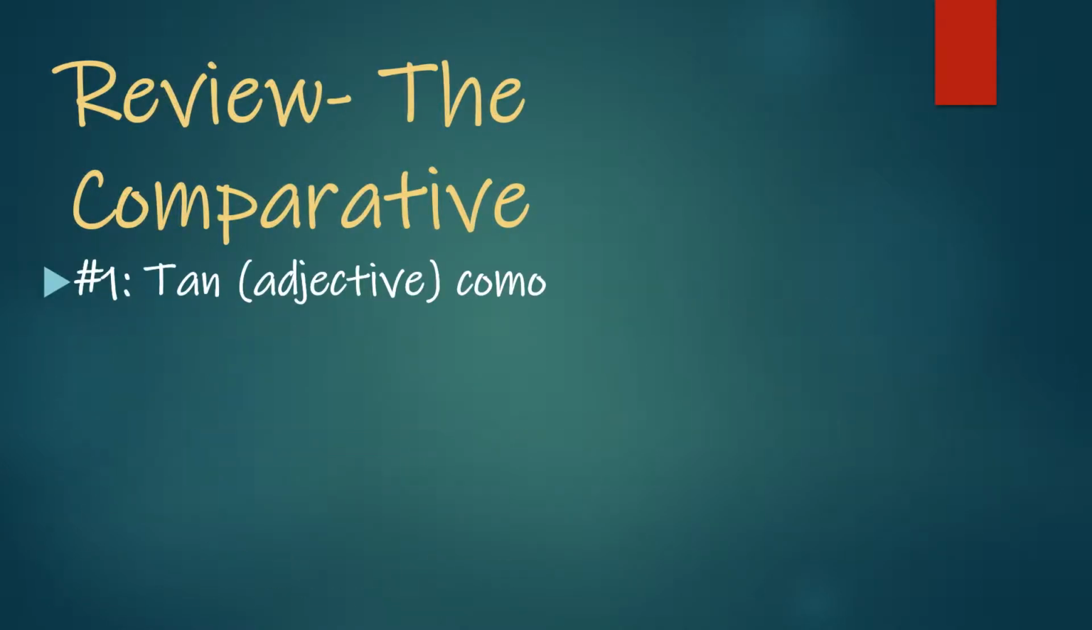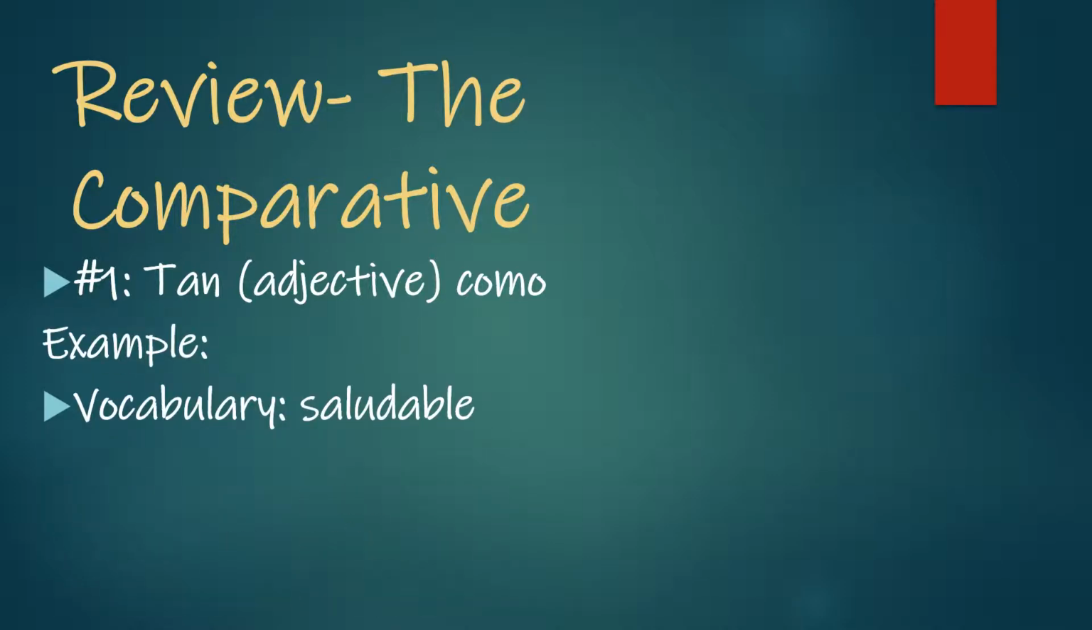So the first thing that we have is using tan with an adjective in between it and como. So we have tan como, but with the adjective that would be inserted in between. So the example that I'm going to give you, the vocabulary we're going to use is saludable, which you should know from our vocab list means healthy. Everybody say saludable.